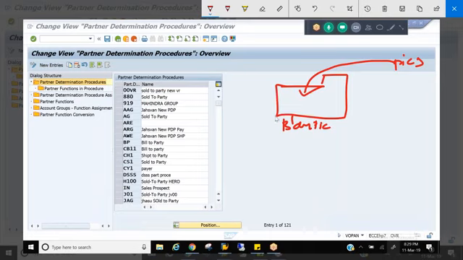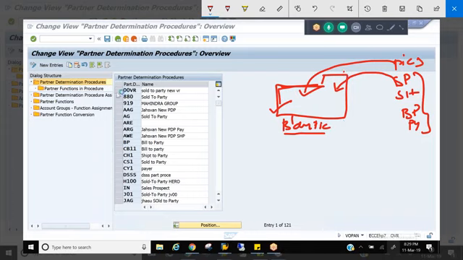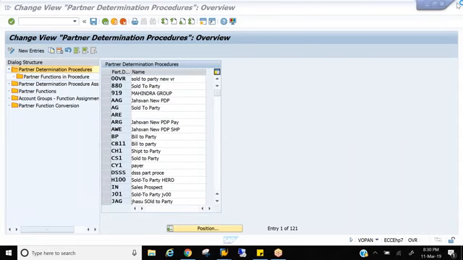What is a PDP? It is a folder, and you give it a meaningful name to identify it. What are the pictures? Partner functions: sold to party, ship to party, bill to party, payer. These are like your pictures which you put into your folder called the partner determination procedure. So first I need to create a folder like this, that means I need to create a PDP. How do I create a PDP? In this step, partner determination procedure.